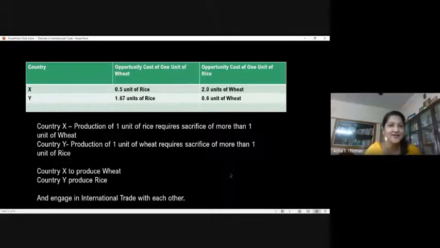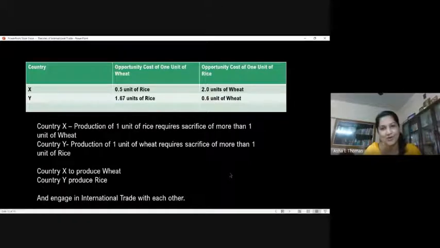So the theory says that production of 1 unit of rice requires sacrifice of more than 1 unit of wheat. So as per the opportunity cost theory, country X should go with producing wheat. Why?